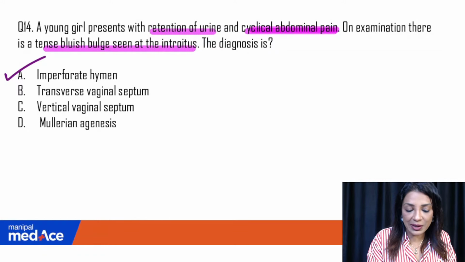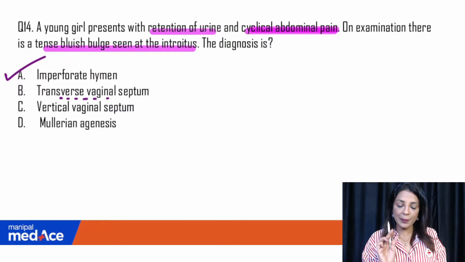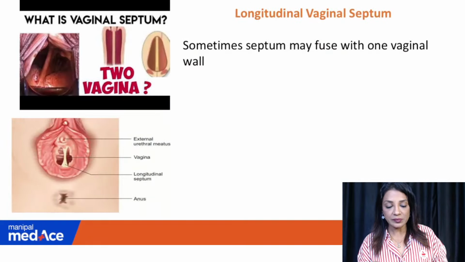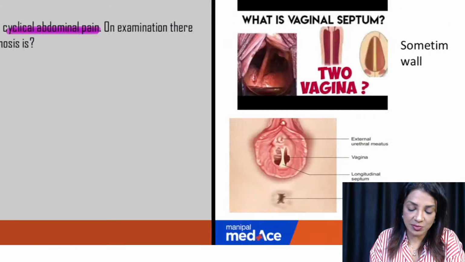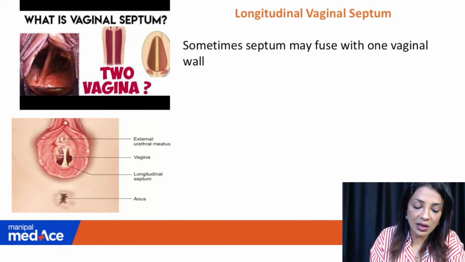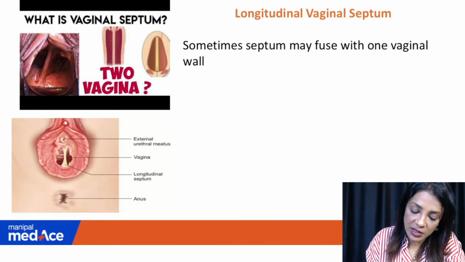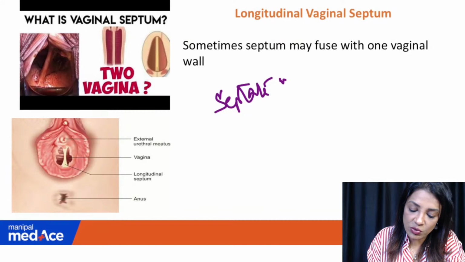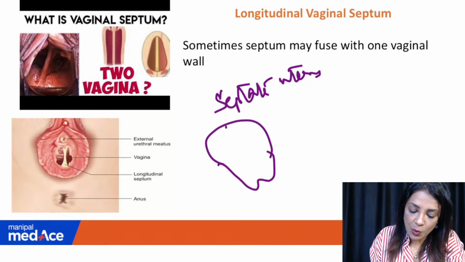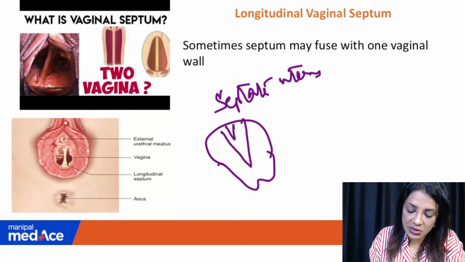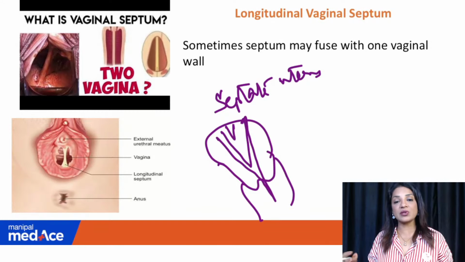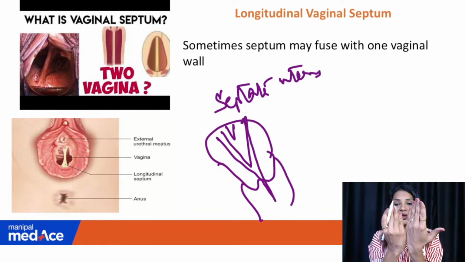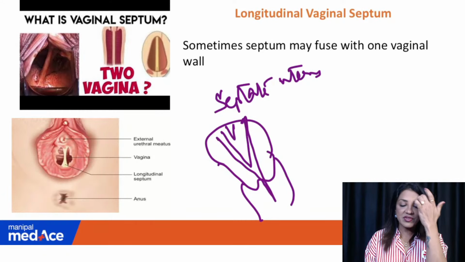Now somebody might get confused with transverse vaginal septum. Let me just tell you how they present. Now, this is a longitudinal vaginal septum. That is also an option here, vertical vaginal septum. Longitudinal vaginal septum is nothing but a continuation of a septate uterus. If you have seen, a septate uterus can be partially septate or completely septate, partial like this, or complete septa till the vagina. That is part and parcel of this lateral fusion of the Mullerian duct. So there is a septa in between which is dividing the vagina also.